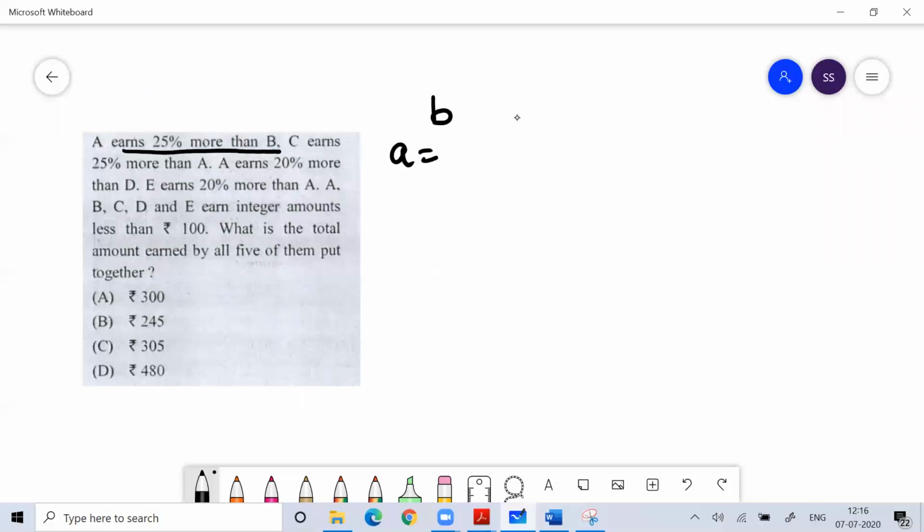A earns 25% more than B, so 25% more than B means 1.25 B. You have to understand this. 25% more means 1.25. 35% more means 1.35. 65% more means 1.65. 85% more means 1.85. 89% more means 1.89. 10% less means 0.9. 15% less means 0.85. 65% less means 0.35.